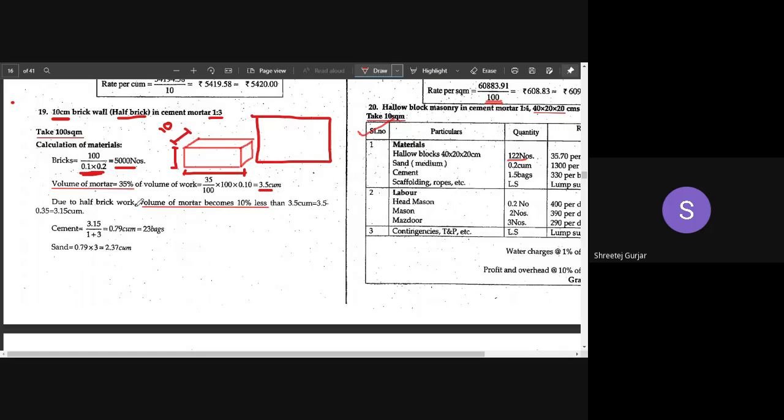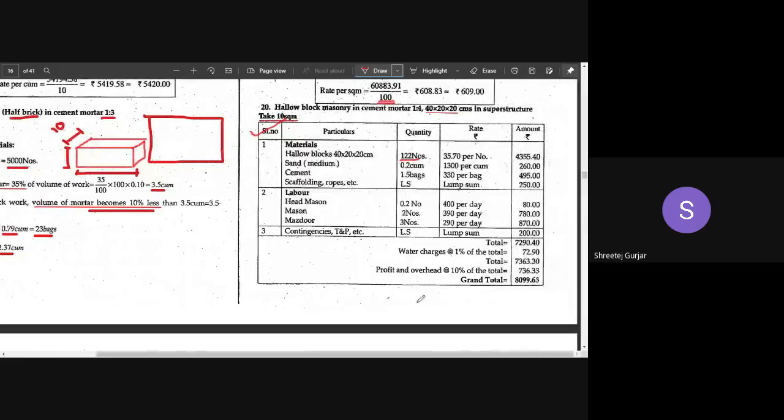Then due to half brick work, the volume of mortar becomes 10% less. This is one important thing you have to remember: when constructing a half brick thick wall, you take 10% less mortar. So minus 10%, you are left with 3.15 cubic meters. Once you know the cubic meters, you can easily calculate the quantity of cement and sand required. Always write the cement quantity in bags; here we have written 23 bags.